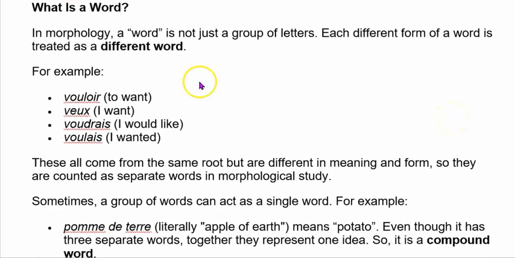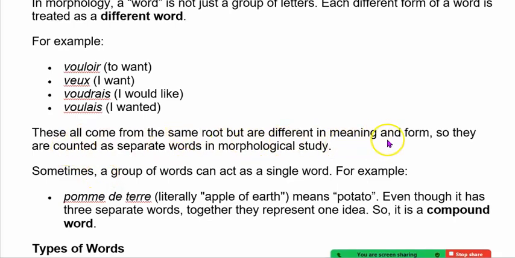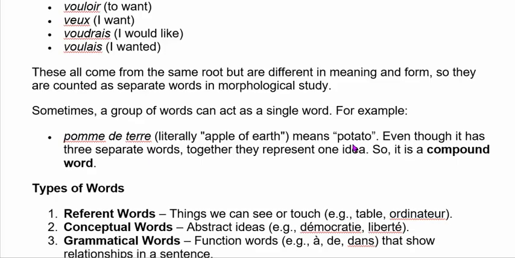What is a word? In morphology, a word is not just a group of letters. Each different form of a word is treated as a different word. For example, vouloir, to want; veux, I want; voudrais, I would like; voulais, I wanted. These all come from the same root but are different in meaning and form. So they are counted as separate words in morphological study.